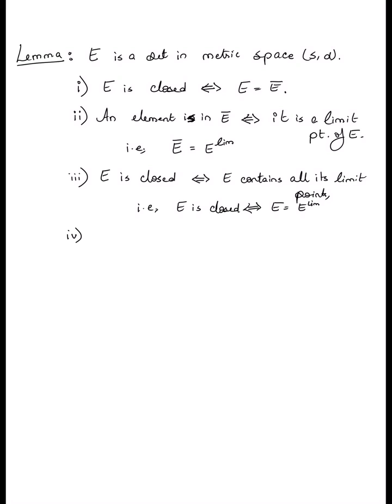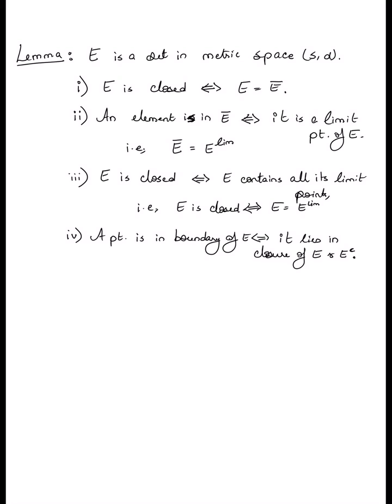And the last statement of this lemma is regarding boundary points. A point is in the boundary of E if and only if it lies in the closure of both E and E complement. Again, this gives you an intuitive interpretation of what it means for a point to be on the boundary.